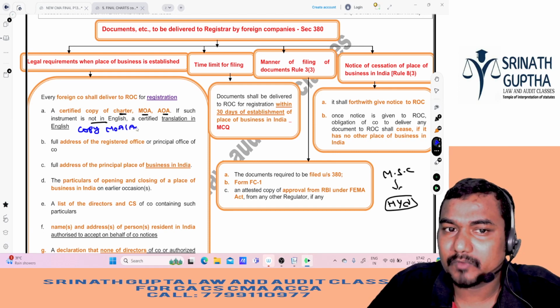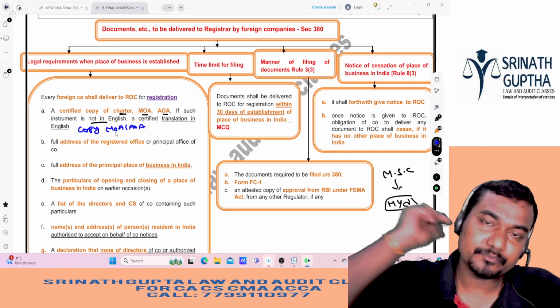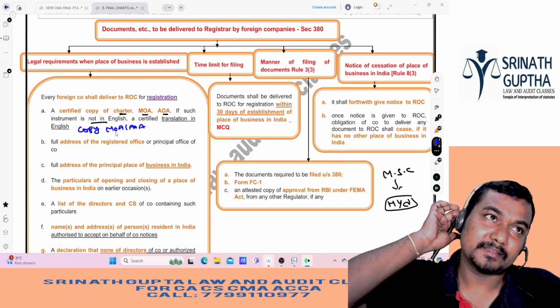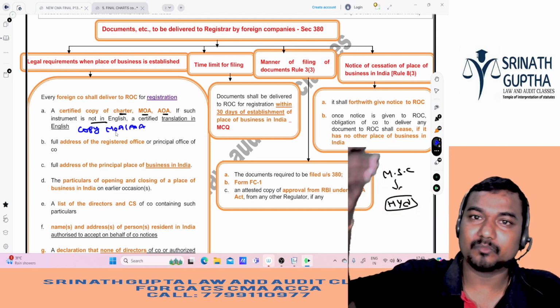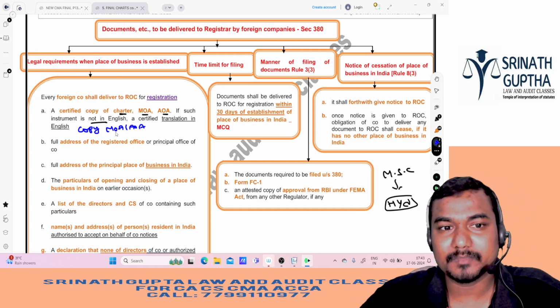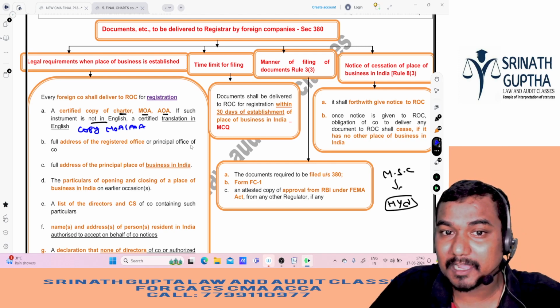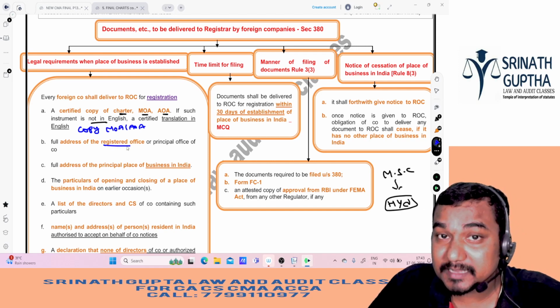If it is not in English, convert them into English and give it to ROC. If it is a company registered in Uganda, they may prepare MOA and AOA in the Ugandan language, convert into English and give it to ROC. And the full address of the registered office or principal office of the company. That means the registered address of the foreign company.